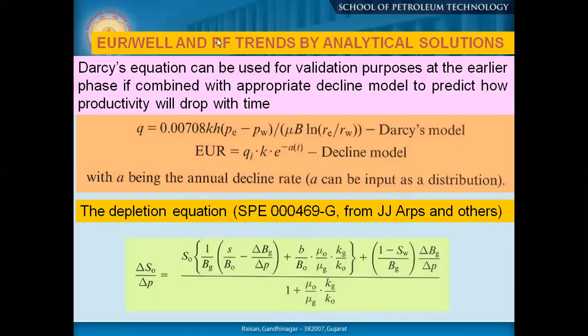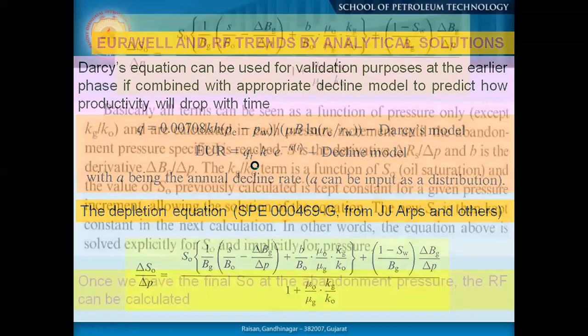Okay, so expected ultimate recovery per well and recovery factor by analytical solution. We could use certain formulations to put in our ultimate recovery. You can see here the depletion equation. Different people over time have put forward different models to select your ultimate recovery. This is a well test formulation, with PE, PW, RE, RW and so on. So by using different models, we can select the ultimate recovery.